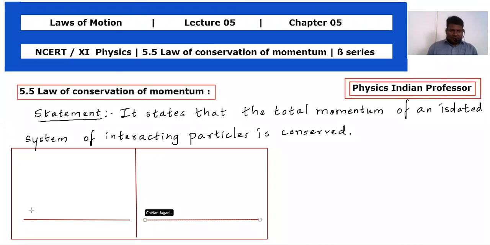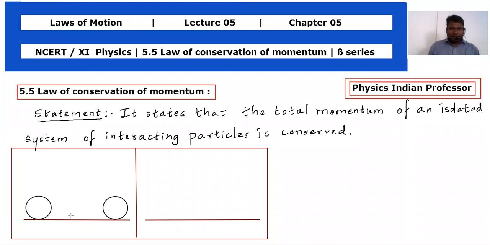ठीक है, now I used to have the same sizes of balls. ठीक है, same sizes of balls. So these are two masses, body A और ये आपका body B. Fine. So we are keeping the gap in between. ठीक है, इन दोनों के बीच में हम लोग गैप रख रहे हैं.